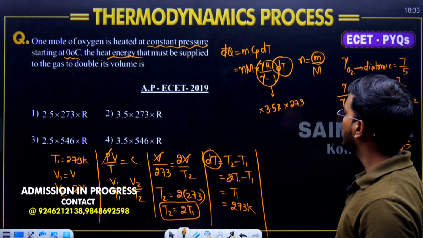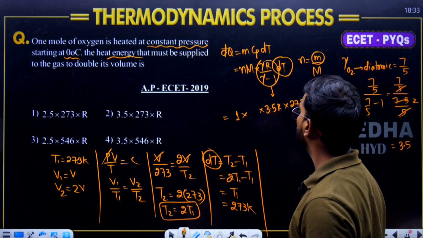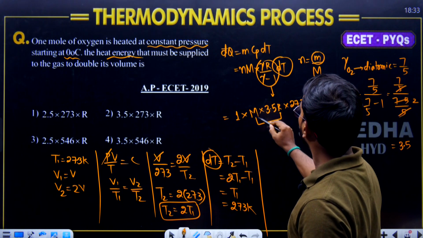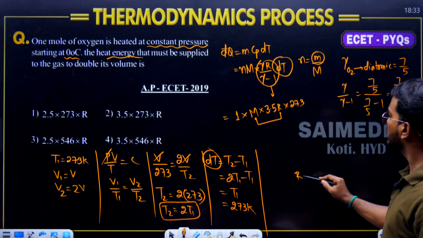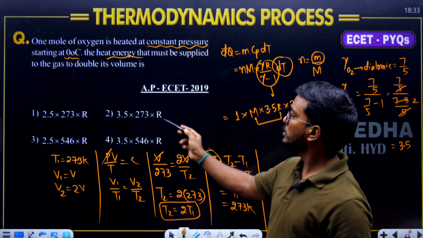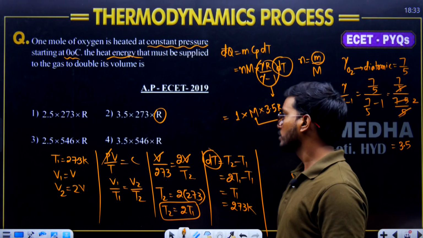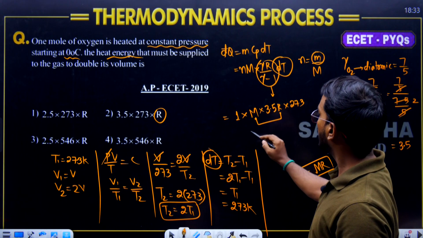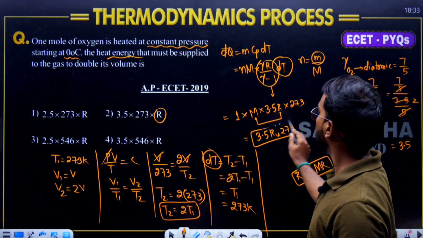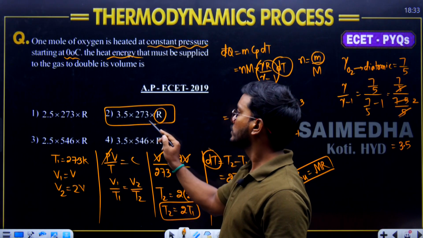What is the number of moles into molecular weight? Number of moles is equal to 1, and molecular weight we can say is M, into R. This M into R is the formula for the universal gas constant. I should mention in the question that this R is not the characteristic gas constant, it is the universal gas constant. So we can write M into R is Ru. So 3.5 Ru times 273 is going to become your correct answer, assuming that this is the universal gas constant. So this is the correct answer.